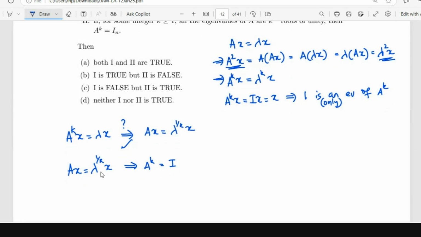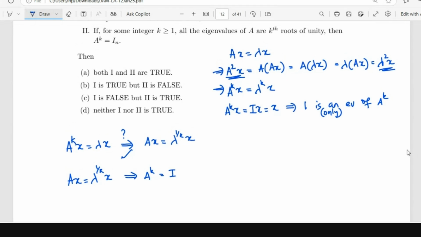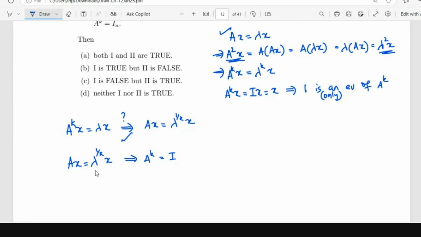Where lambda is 1 actually. Kth roots of unity. See what happens according to this statement. If lambda is an eigenvalue of A, lambda power K is an eigenvalue of A power K. So what happens here?